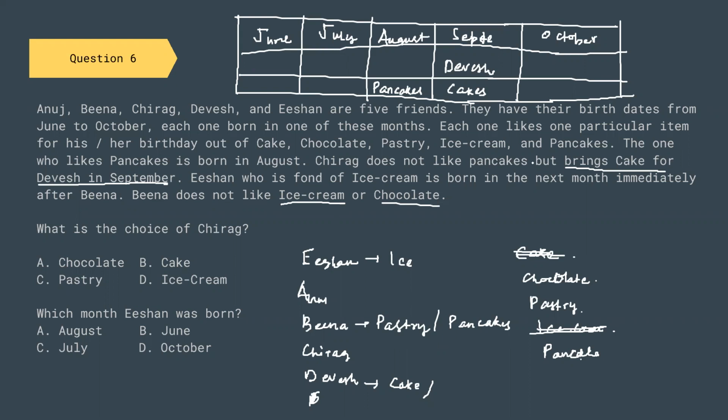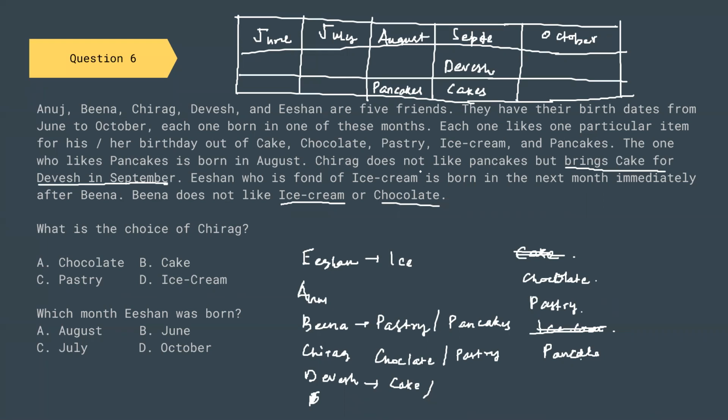Now, the one who likes pancakes is born in August. Chirag does not like pancakes. So if Chirag does not like pancakes, Chirag will like chocolate or pastries, any one of them.